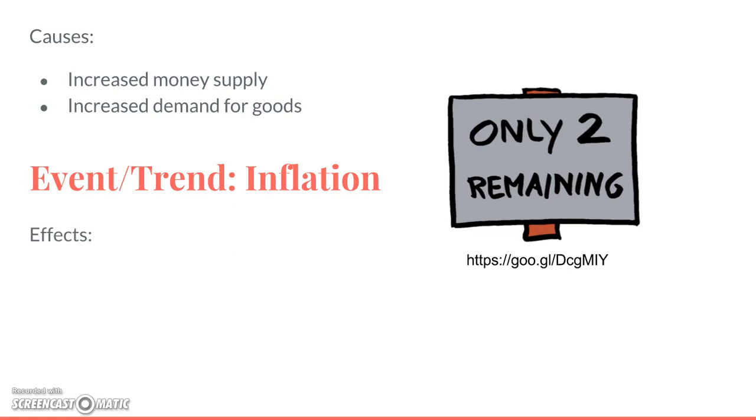So what were the effects of inflation? First of all, there's a scarcity of goods. As more money comes in and there is a higher demand for goods, the prices go up. That's what inflation is. But at the same time, the goods are harder to find because more people are willing to spend money on those goods and buy them. So there's less to go around.